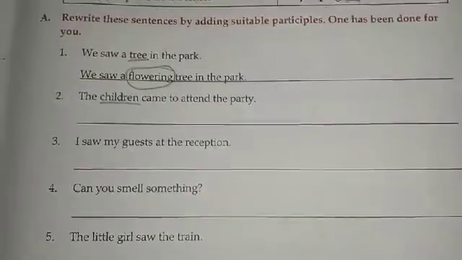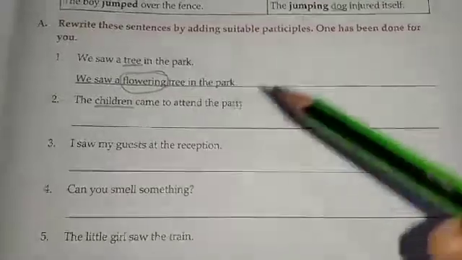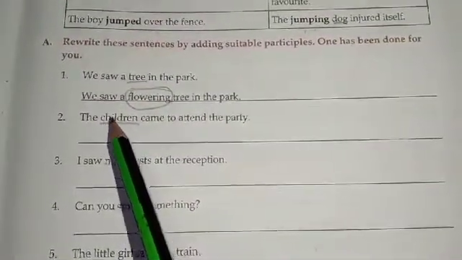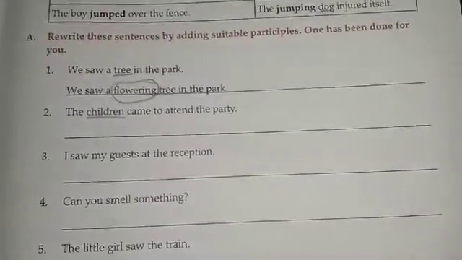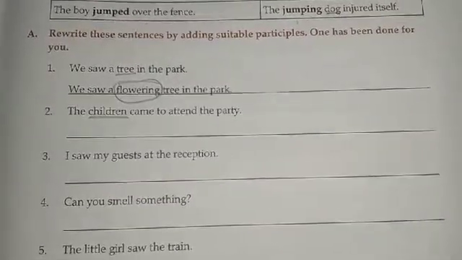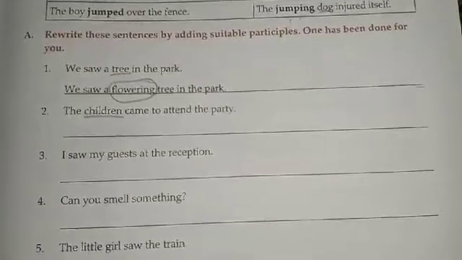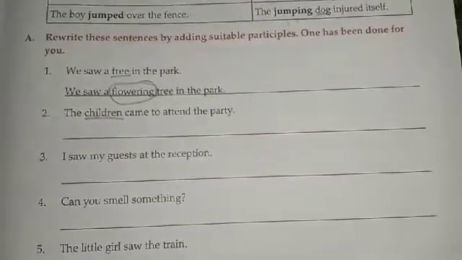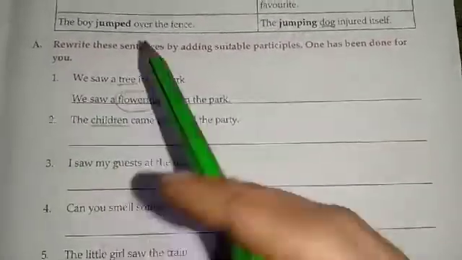This sentence also you can just do on your own. I will just give you the example of this sentence. Now you see the noun. First you must see the noun, then you must add the participle. The children came to attend the party, then you can write, the talking children came to attend the party. Or you can write, the laughing children came to attend the party. You can write many participles. You can think of any participles. I gave you two participles, talking or laughing. You can do it on your own.